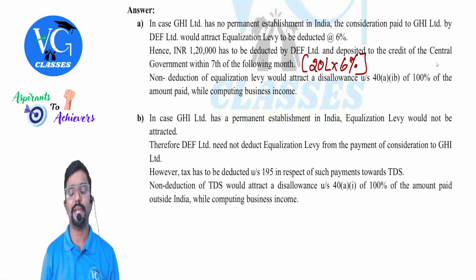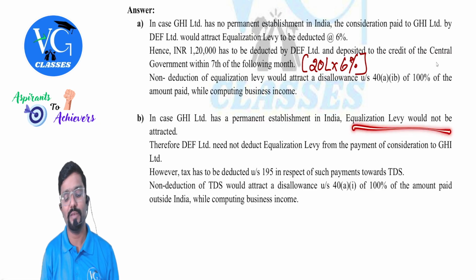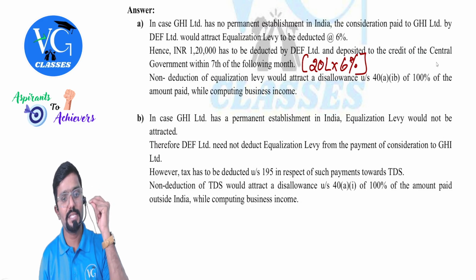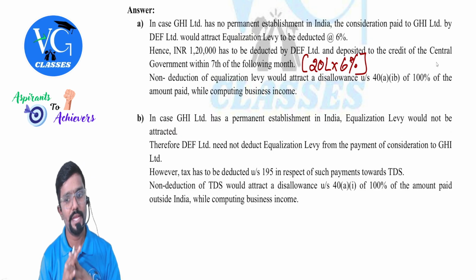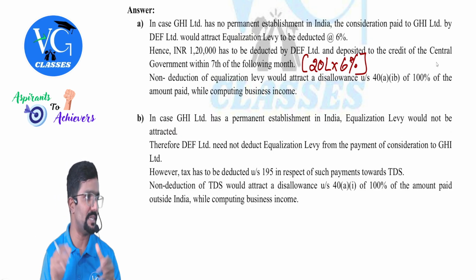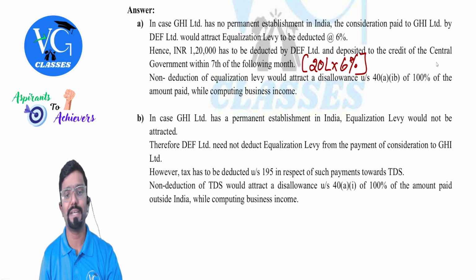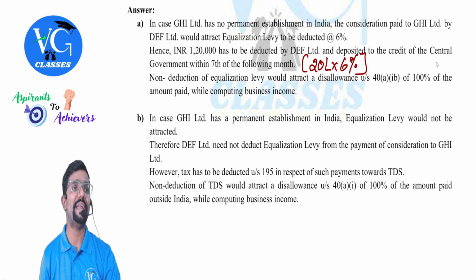Next, second one. Sir, what if they have permanent establishment in India? Then equalization levy will not at all be applicable. In case GHI, that is payee, has a permanent establishment in India, equalization levy would not be attracted. Therefore, DEF Limited need not deduct equalization levy for the payment of consideration to GHI Limited. Whereas, payer should deduct TDS as per section 195.